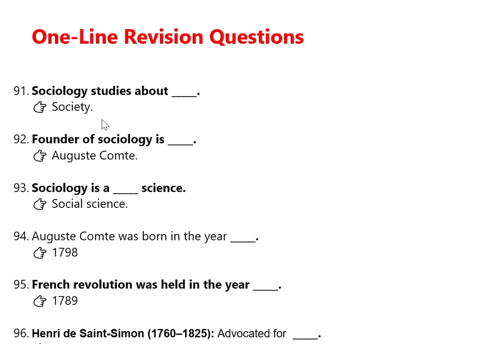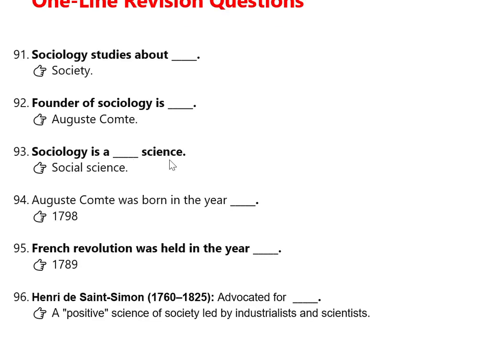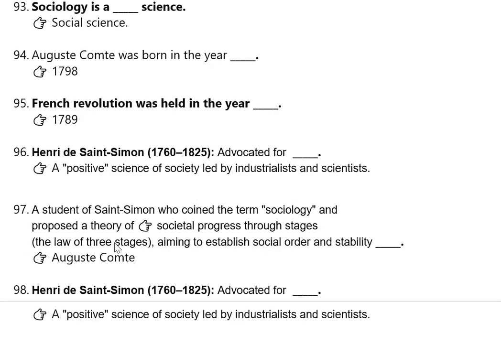Sociology studies about society. Who is the founder of sociology? Auguste Comte. Sociology is a dash science, social science. Auguste Comte was born in the year 1798. French Revolution was held in the year 1789. Henry de Saint Simon advocated for what?